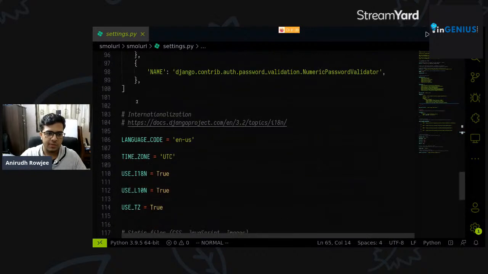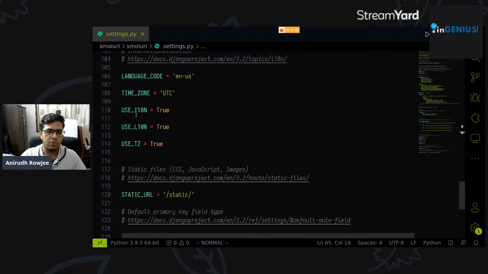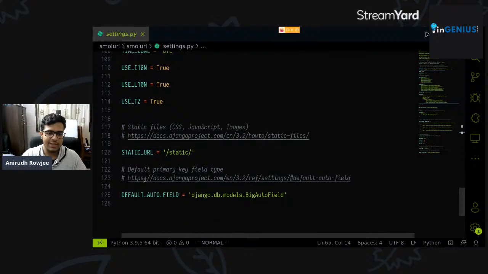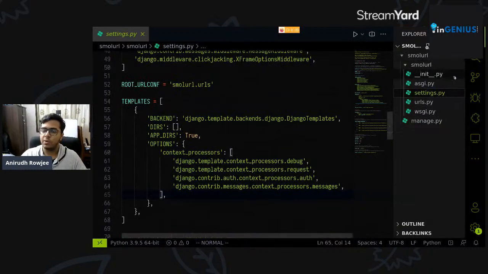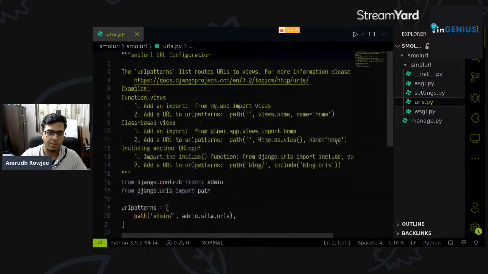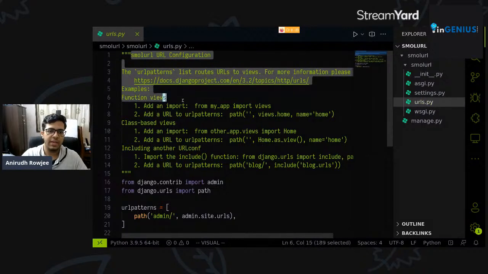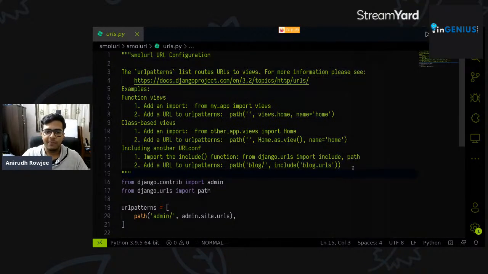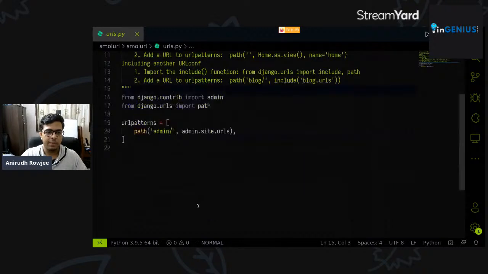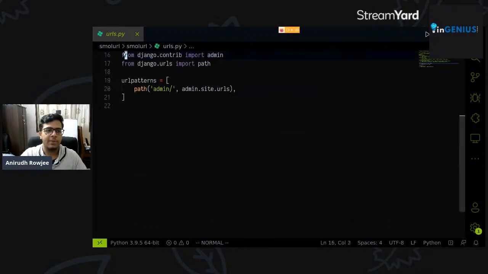A bunch of things you don't have to worry about: language, time zone, internationalization, localization, static URLs. Okay, so we're done with the settings.py file at this point. The last thing we have to look at in the files that Django generated for us is the urls.py file, right? You can see a whole bunch of documentation from Django here. We leave this here for now because it tends to be helpful when you're writing your own URLs. But let's focus on these couple of lines, right?